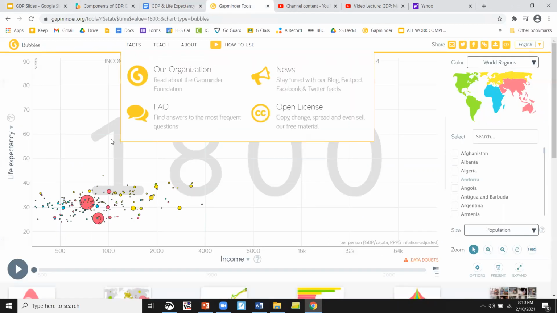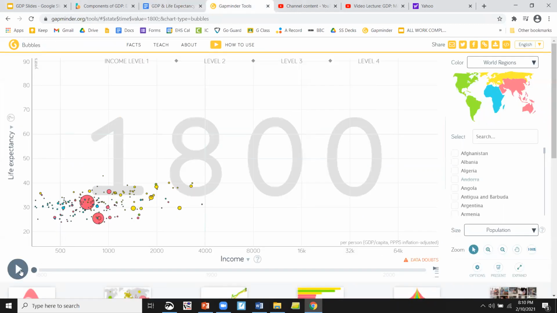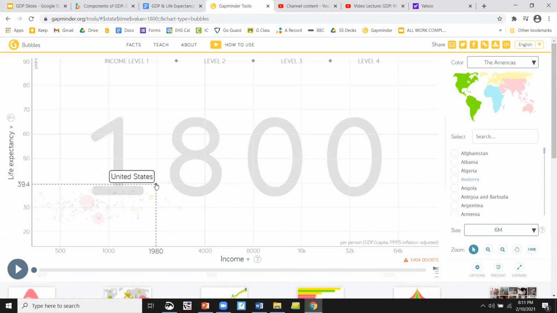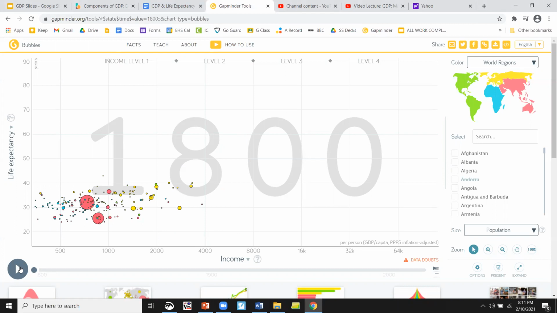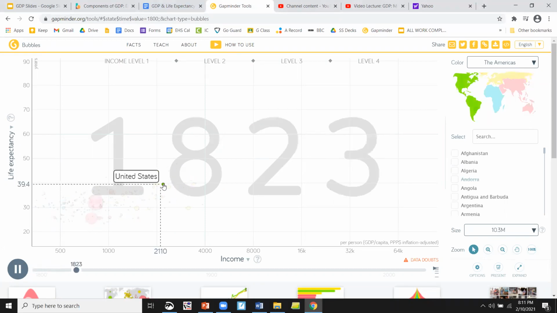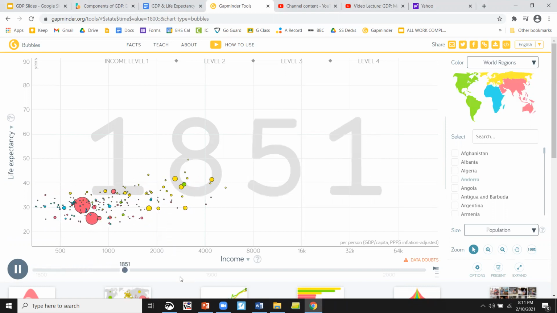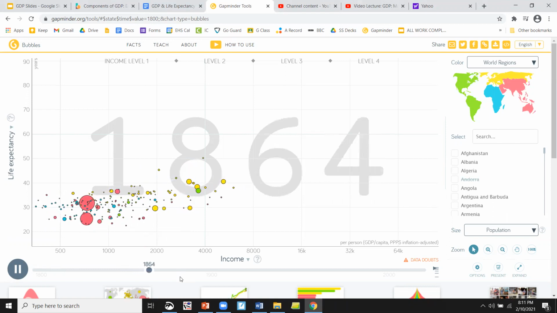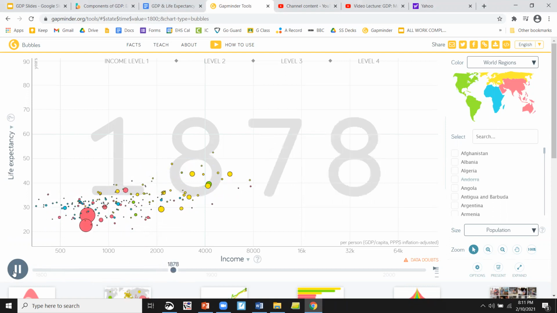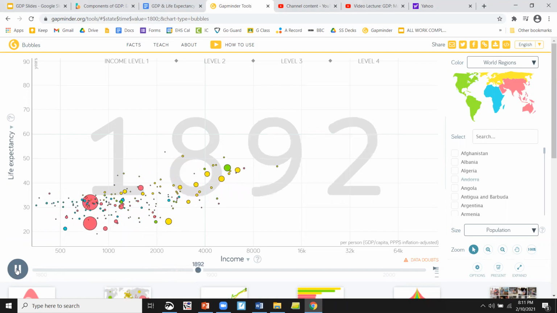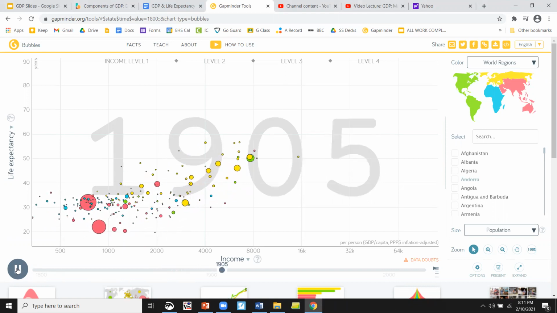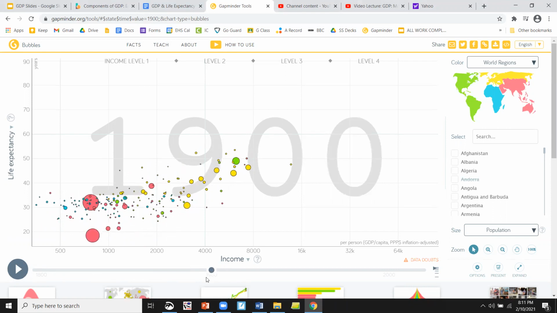So here we go. Let's watch the changes. Now you can see the different colors tell you different countries, things like that. That's the United States right there. And here we go, 100 years. So you'll see changes. Watch the United States around 1860. Probably going to see the Civil War impact life expectancy. Yep, there's a dip. And we've seen lots of movements here and there. Finally starting to see a rise in life expectancy there. So let's go back to 1900, and here are your numbers.